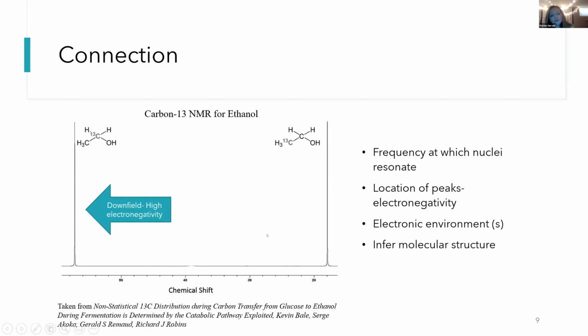And by these graphs, we know that there are different electronic environments, and so we can infer some molecular structure from an NMR graph. This is the carbon 13 NMR for ethanol, and so this peak corresponds to this carbon 13 here in the center, and that's different from this peak, which corresponds to this carbon 13 connected to these 3 hydrogen on this side.